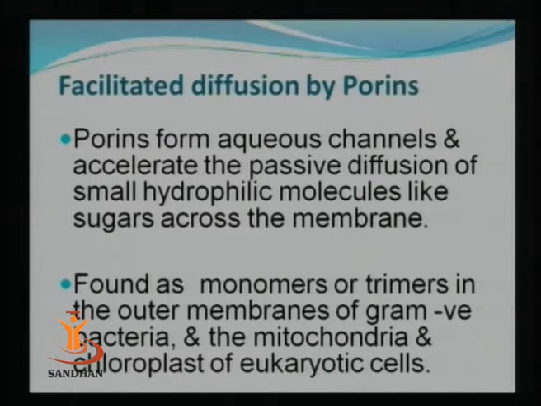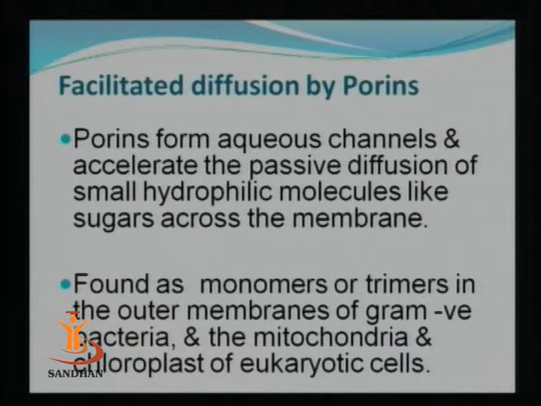Now facilitated diffusion can take place, as I said earlier, through facilitator proteins, and these facilitator proteins can be porins. Porins are aqueous channels which accelerate the passive diffusion of small hydrophilic molecules like sugar across the membrane. This kind of porin molecule is found as monomers or trimers. That means it may be a single unit, or it may have multiple units,